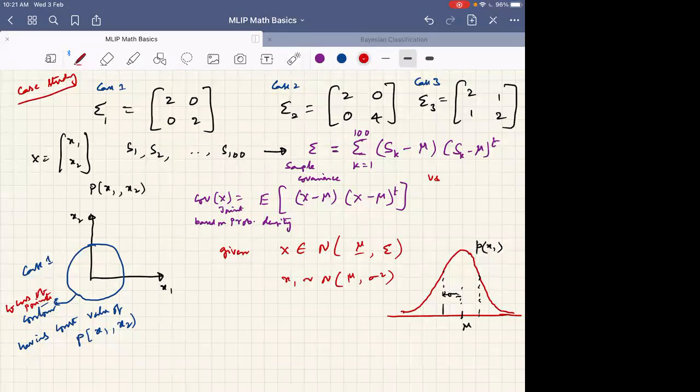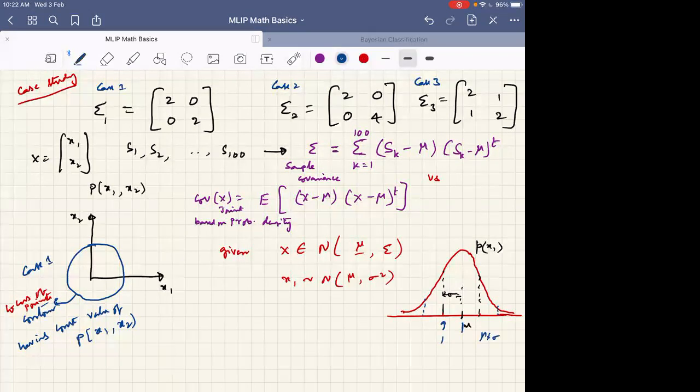Say I can consider this as a 1 sigma contour or 2 sigma contour. See here, this can be considered one sigma apart. Same thing if I sketch it here, in 1 dimension: this is 1 sigma apart, mu plus sigma on this side, and mu minus sigma on this side.